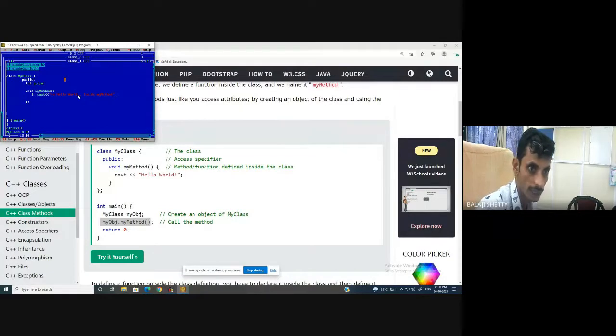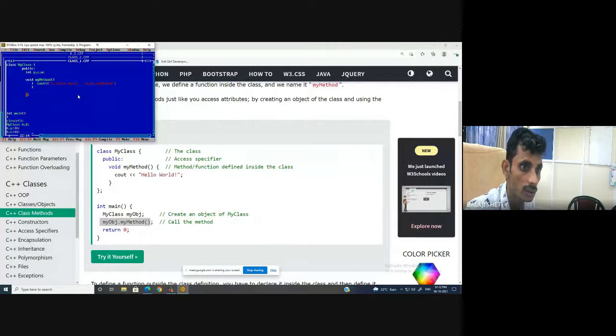Clear? And here is the end of this bracket. That's it. Now what should I do? Object dot function. So now access this: a dot my method. That's it.